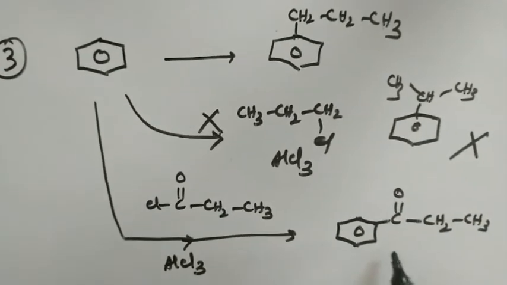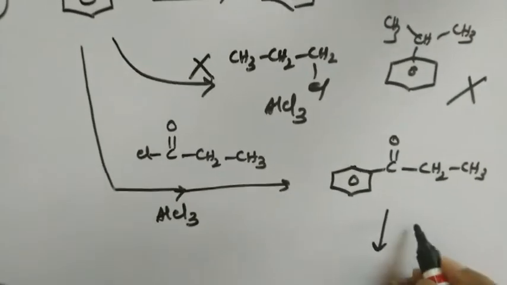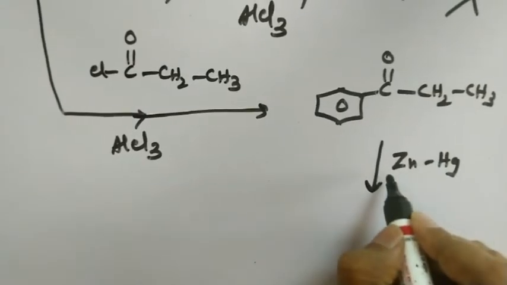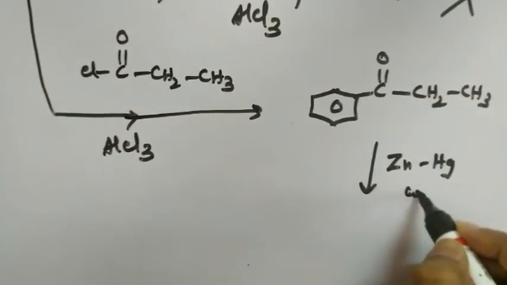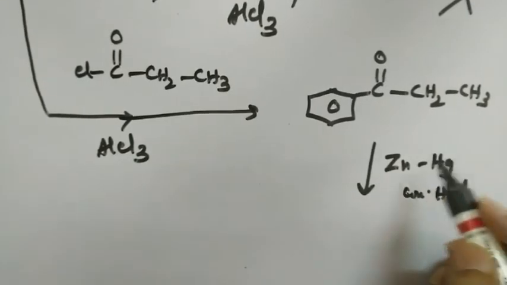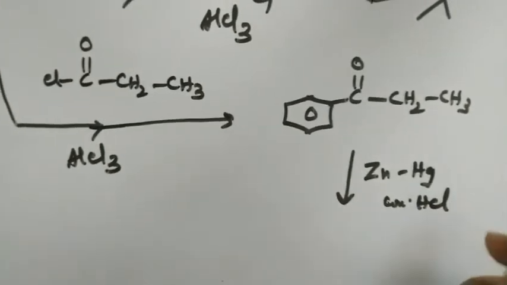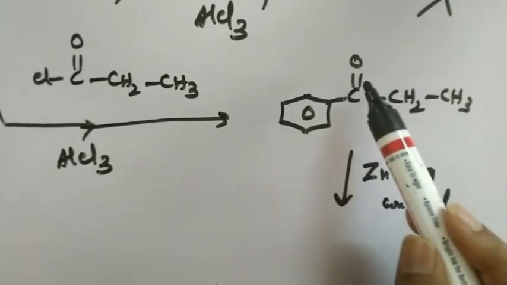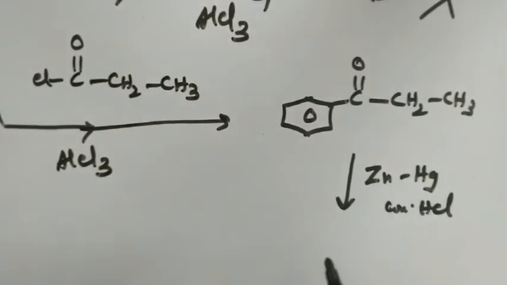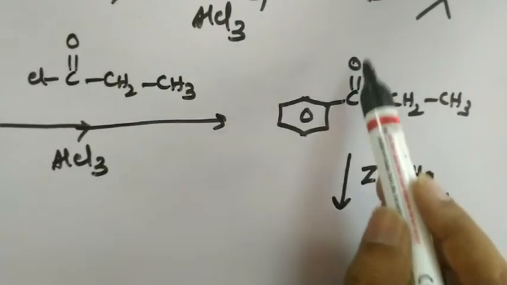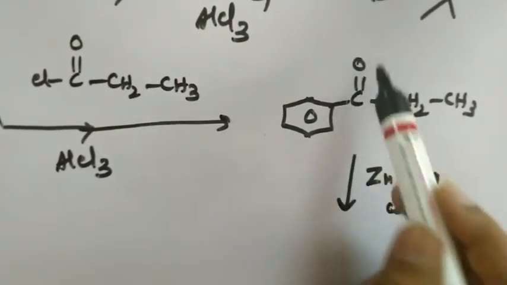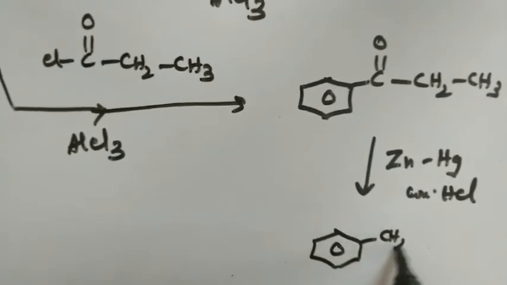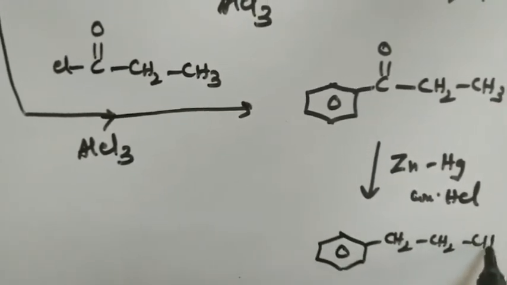I am taking this ketone and doing a Clemmensen reduction, that is nothing but reduction in the presence of zinc amalgam and concentrated HCl. What does this particular reaction do? We all know pretty well, in Clemmensen's reduction, the ketones or carbonyl compounds are converted to corresponding alkanes, that is a C double bond O group here is converted to CH2. As a result, I will be getting n-propyl benzene here. So that's it.